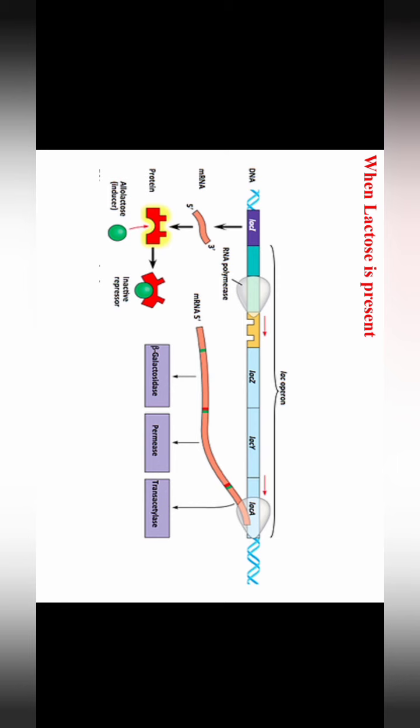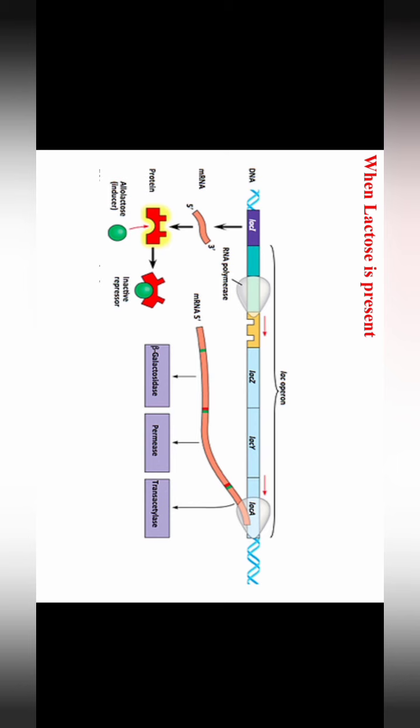So when the lactose is present, that means the inducer is also present, because if the lactose is present in the medium, the inducer, the allolactose, is actually a form of lactose which is formed due to the activity of the basal level of beta-galactosidase. So when the lactose is present, the allolactose inducer is present. Now what is the role of the inducer? The inducer binds with the repressor protein and it causes the repressor protein to become inactive.